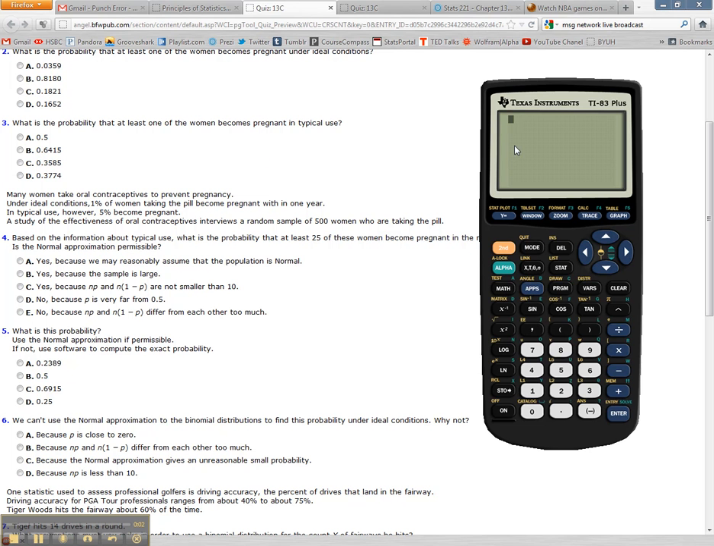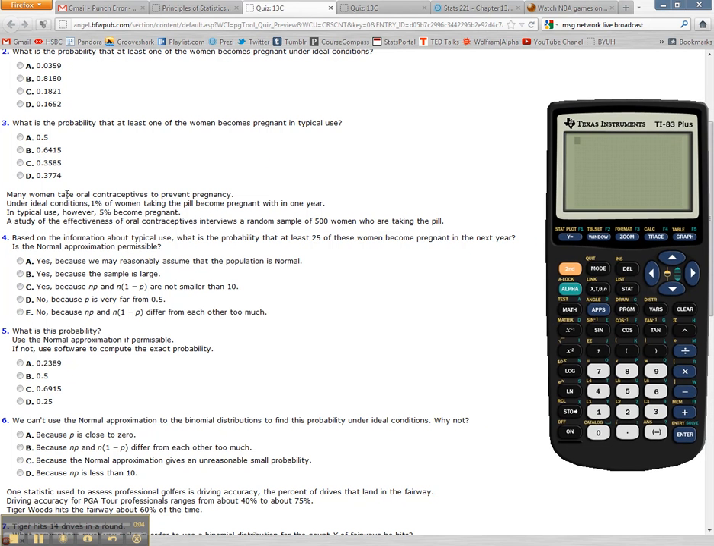13C number 4. It says here, many women take oral contraceptives to prevent pregnancy. Under ideal conditions, 1% of women taking the pill become pregnant within 1 year. In typical use, however, 5% become pregnant. A study of the effectiveness of oral contraceptives interviews a random sample of 500 women who are taking the pill. Based on the information about typical use, what is the probability that at least 25 of these women become pregnant in the next year? Is the normal approximation permissible?